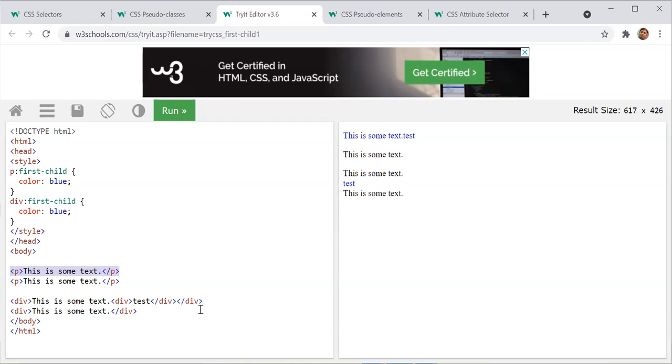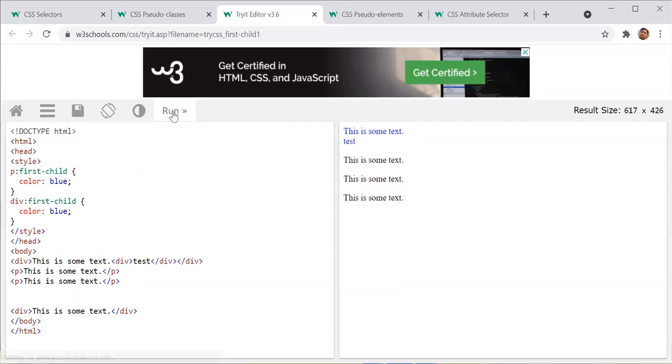And then test is the first child of outer div. Just do one thing, just assign. Now in this case, you can see the first div is working. So here, the first div is the first child of body. That's why it is working. And then the test is the first child of outer div, so it is working, right?